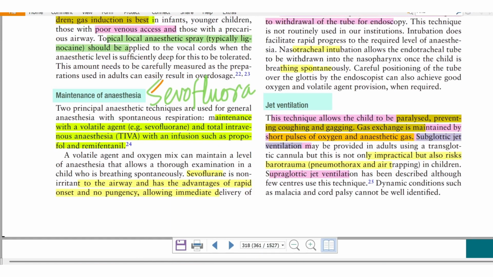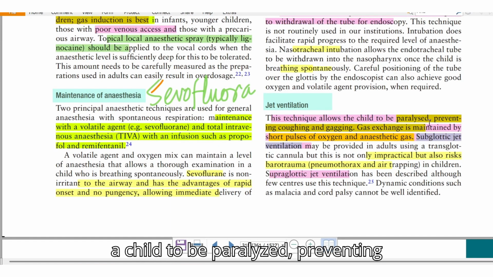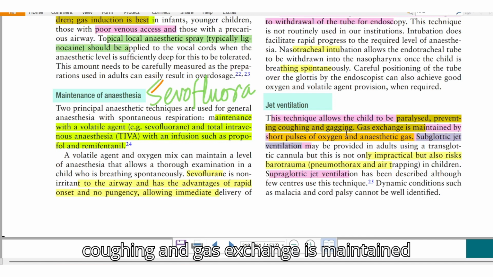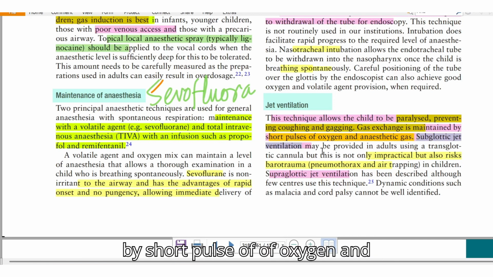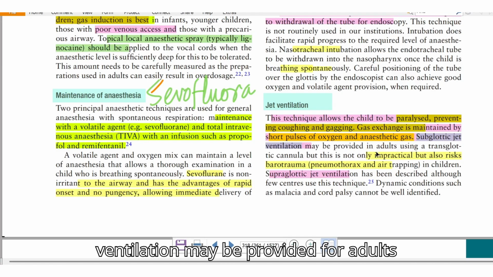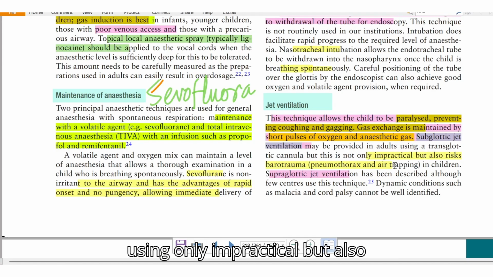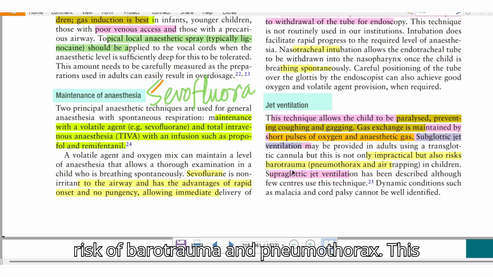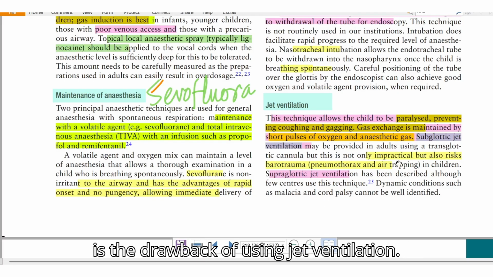And what about jet ventilation? This technique allows the child to be paralyzed, preventing coughing and gagging. Gas exchange is maintained by short pulses of oxygen and anesthetic gases. Subglottic jet ventilation may be provided for adults using a transglottic cannula. It is not only impractical but also carries the risk of barotrauma, pneumothorax and air trapping. This is the drawback of using jet ventilation.